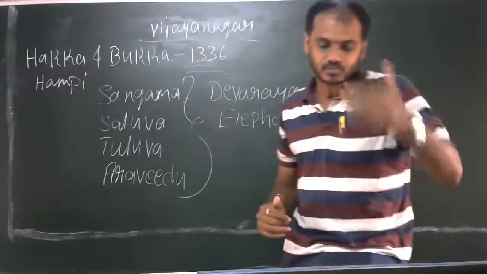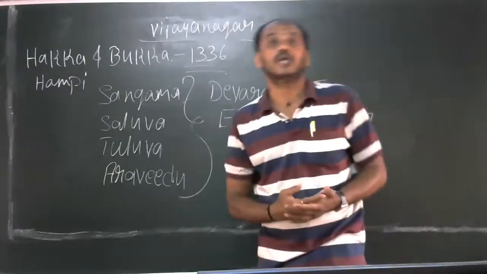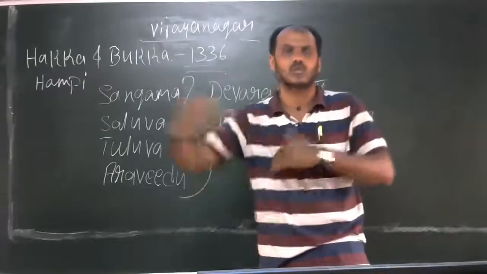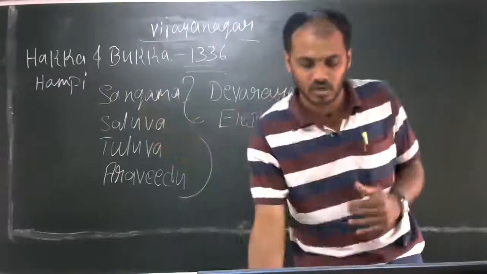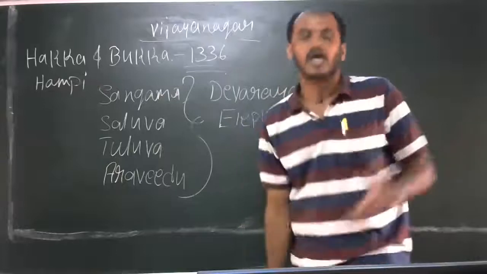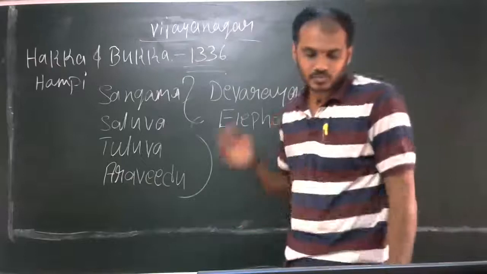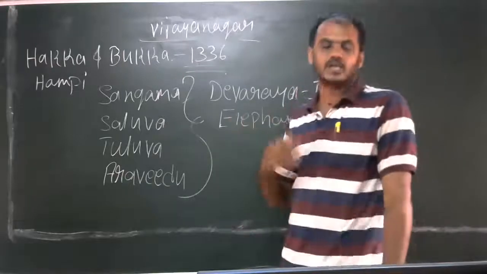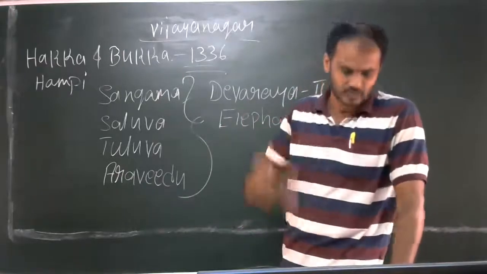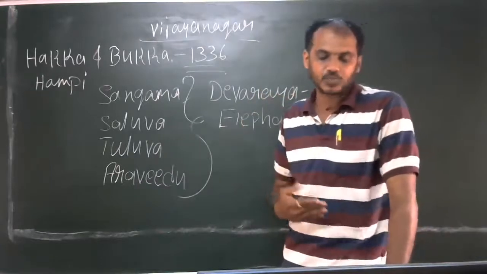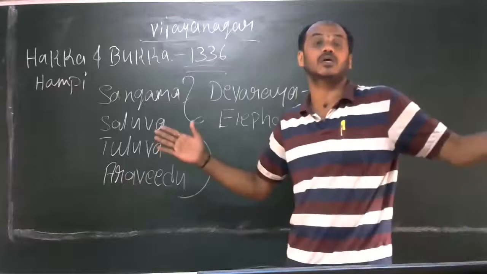So here, Devaraya II defeated the Gajapatis of Orissa. They were having frequent wars with Orissa. So he defeated the Gajapati Kapilendra of Orissa and seized the Kondavidu fort by suppressing the regional leaders. He suppressed many regional leaders on the border. He expanded the kingdom up to the Krishna River in the north.